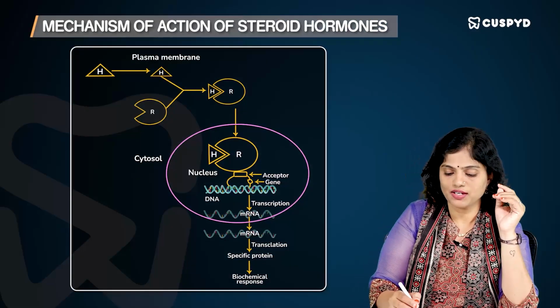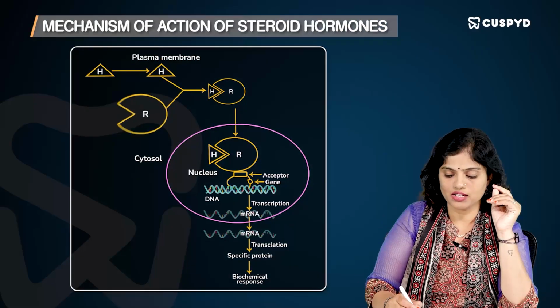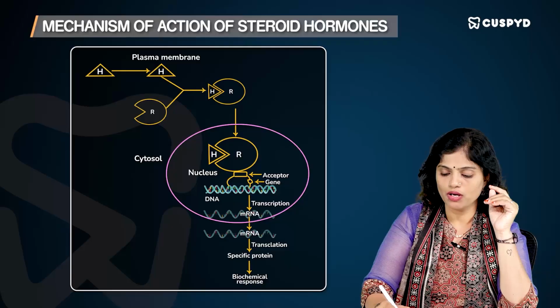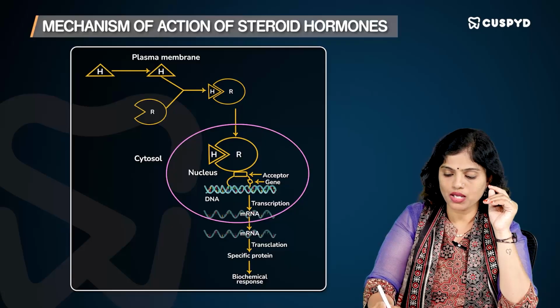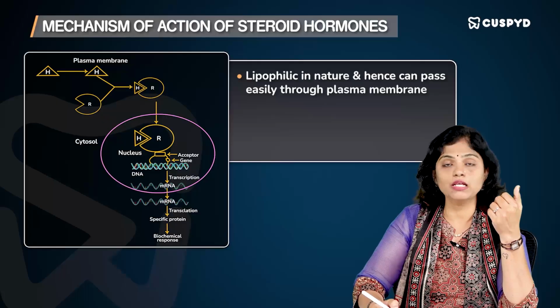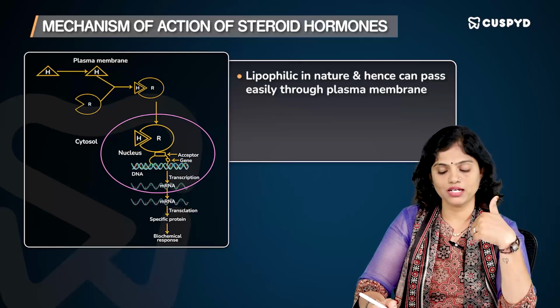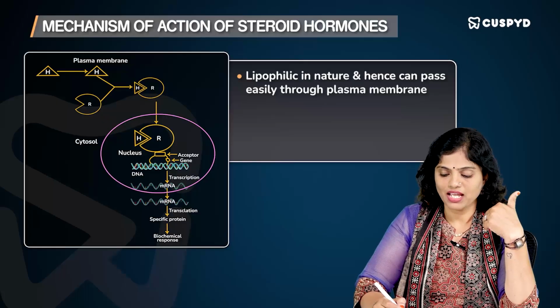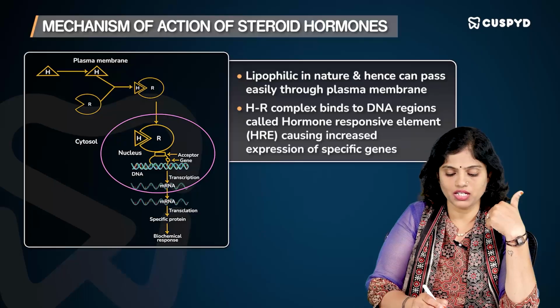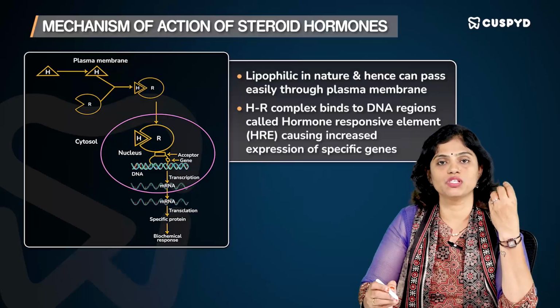In your first group of hormones, as I said, first the hormone and the receptor combine to form a hormone receptor complex. Now this complex, because it is lipophilic, can directly pass through the biological membrane, get inside the cells, and there bind to a region on the DNA called the hormone responsive element.